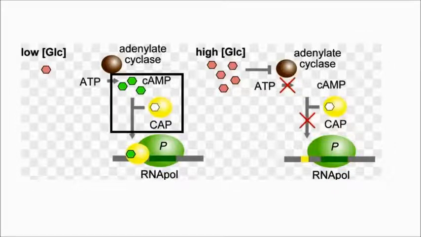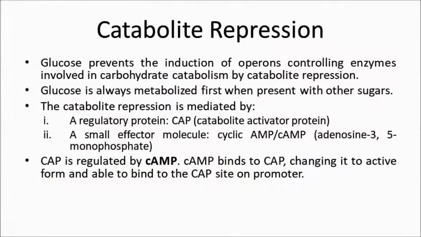And cAMP binds to CAP and changes the CAP protein to its active form, which is now able to bind to the CAP site on the promoter. So when the CAP-cAMP complex binds to the CAP site, it stimulates RNA polymerase binding to the promoter and ensures a high level of transcription.